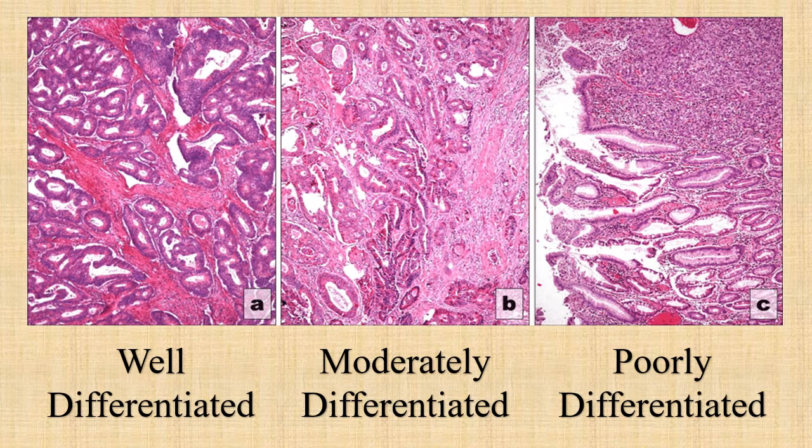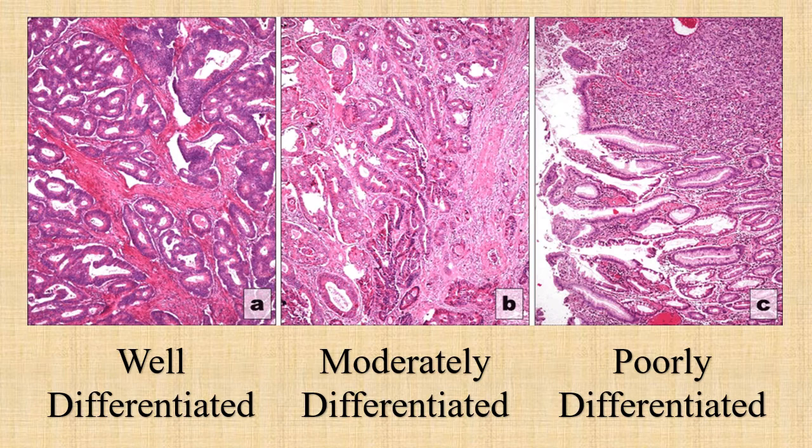You can see in the well differentiated adenocarcinoma, the glands are well formed, uniform, and the cells and nucleus are basally located. Polarity is maintained. While in the moderately differentiated adenocarcinoma, very few tubules are there, and although they are present, they are not uniform, they are irregular and complex in form.